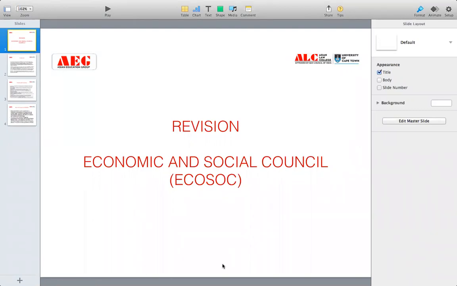Now, first of all, you should know that this is a topic that can come as a short note also or as a 10 mark. So be prepared for any one of the following. It can come as a short note. If it comes as a short note, just describe simply the composition, the members, and the powers and functions. That will suffice as our answer. But if it comes as a long question, as a 10-mark question, then you can elaborate the functions and powers of the Economic and Social Council. Now, I'll begin with my topic.